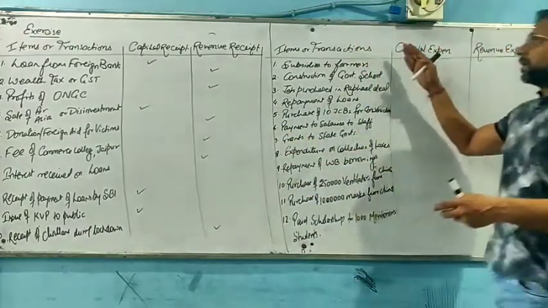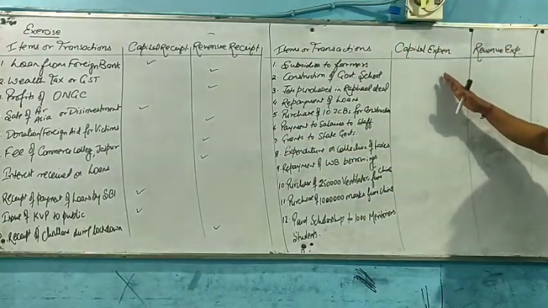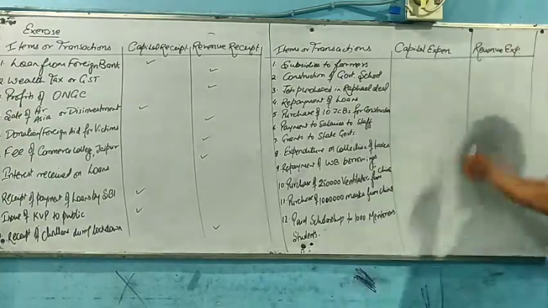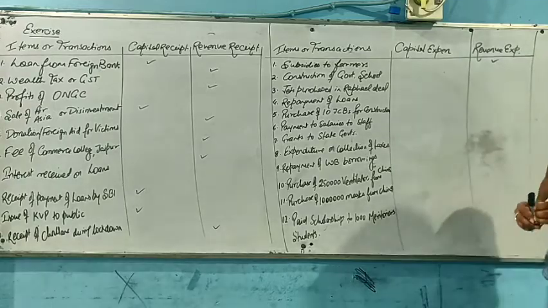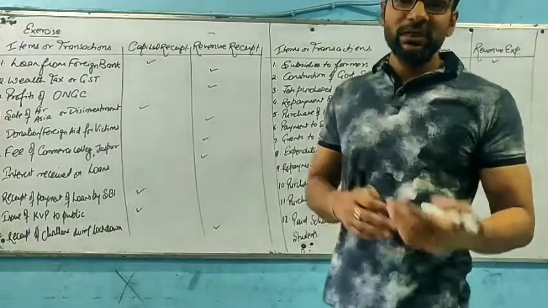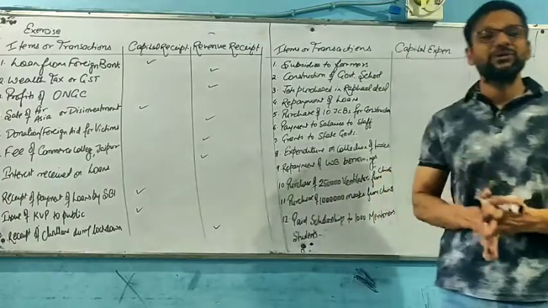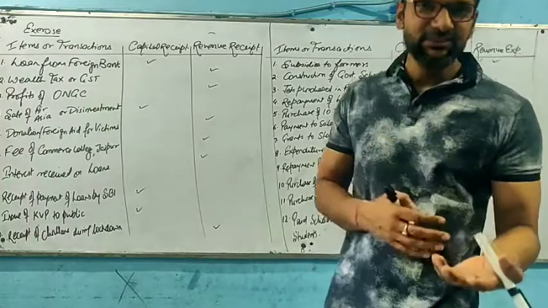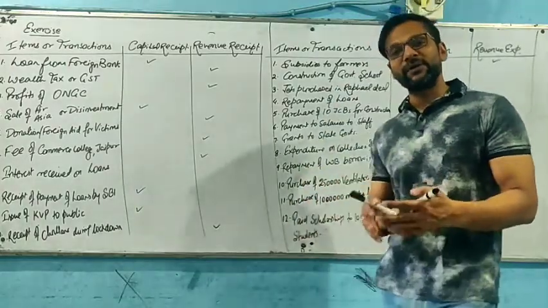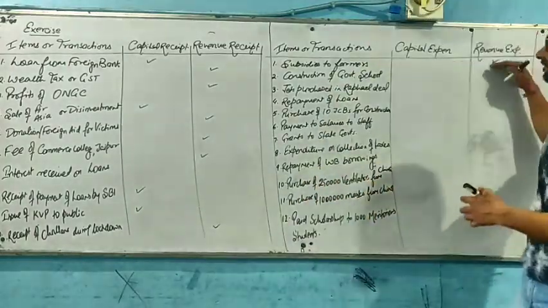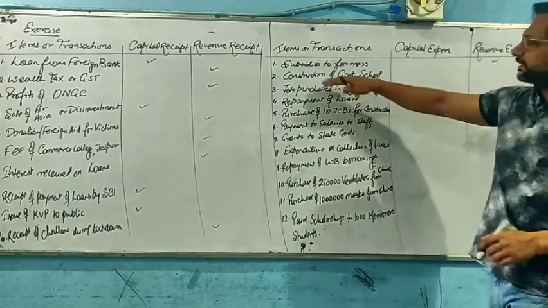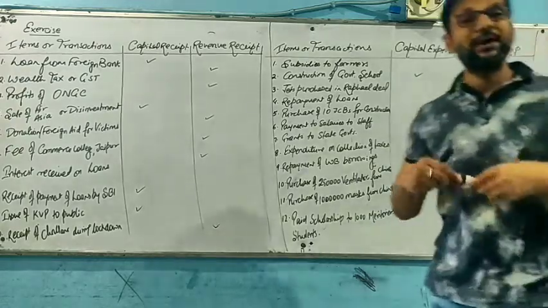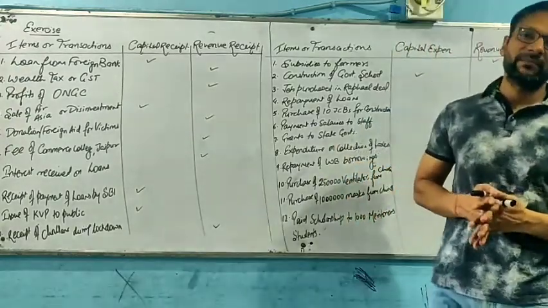Now coming to items or transactions that are going to be segregated in terms of capital expenditure and revenue expenditure. So first of all, subsidies given to farmers come under revenue expenditure, since the government needs to help them in the course of its social welfare objective. So if the necessary tax exemptions or subsidies are being provided to the farmers, they will come under revenue expenditure. Second, construction of a government school will be termed as capital expenditure, since a building or an asset is going to be built by the government, right?